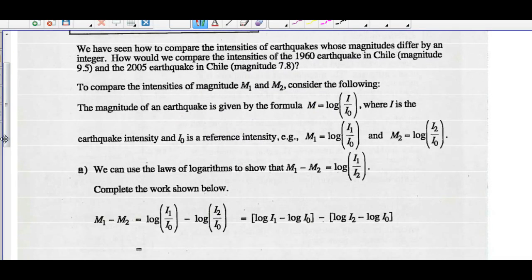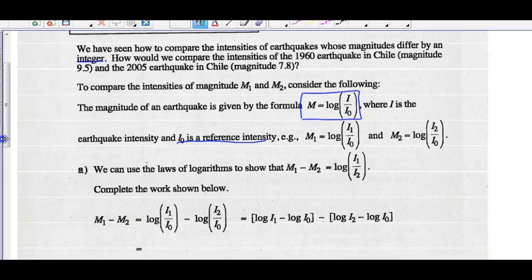We've seen how to compare intensities of earthquakes whose magnitudes differ by an integer. How would we compare the intensities of the 1960 earthquake in Chile, which was 9.5, and the 2005 earthquake in Chile, which had a magnitude of 7.8? So to compare these magnitudes, consider the following. The magnitude of an earthquake is given by this formula. M equals the log of I over I0, where I is the earthquake intensity and I0 is the reference intensity. So they'll always define the variables for you.